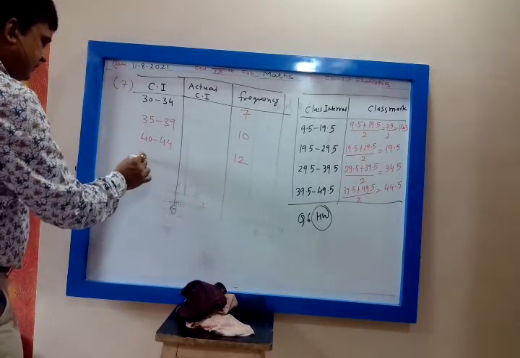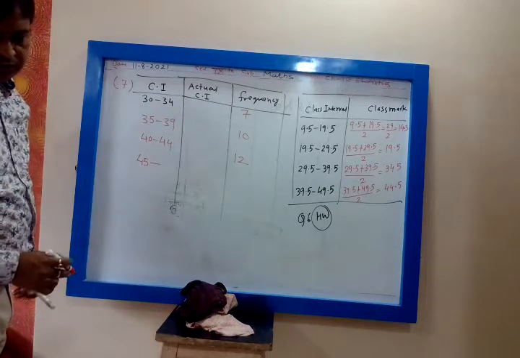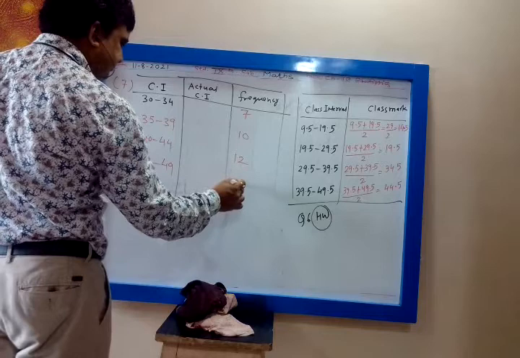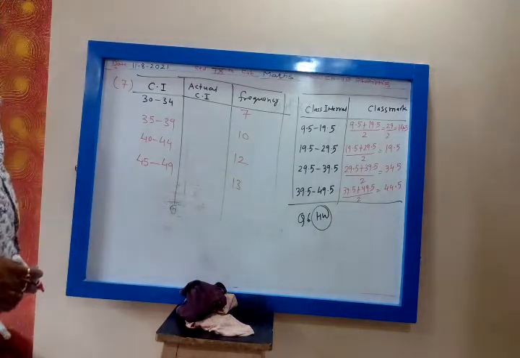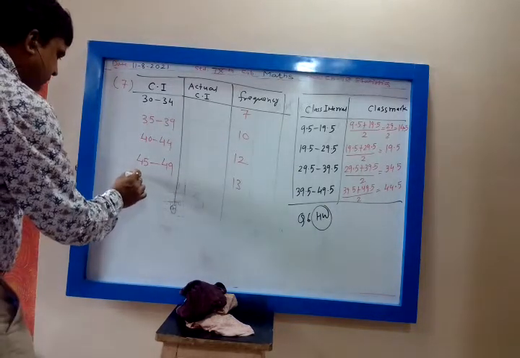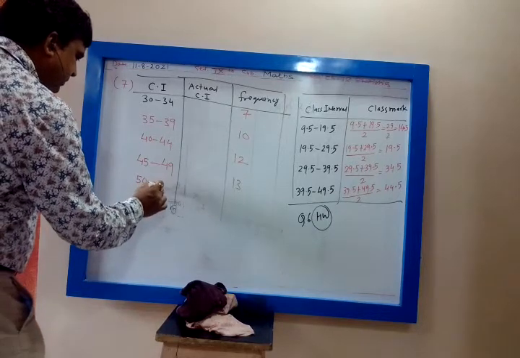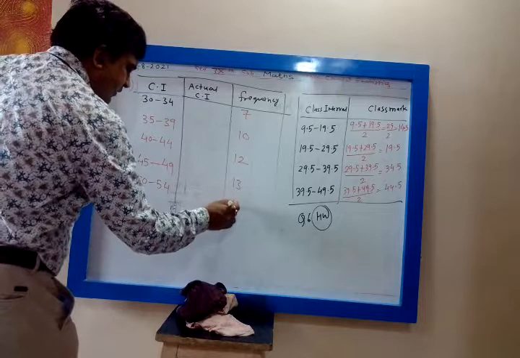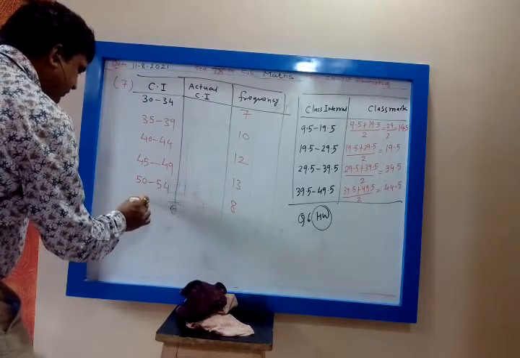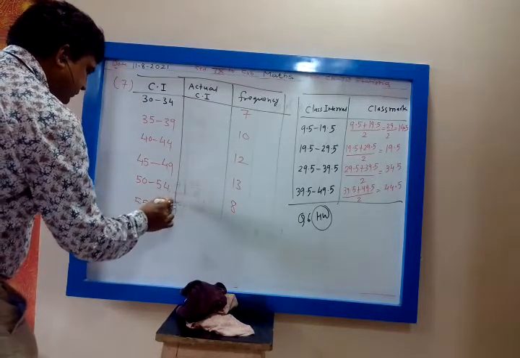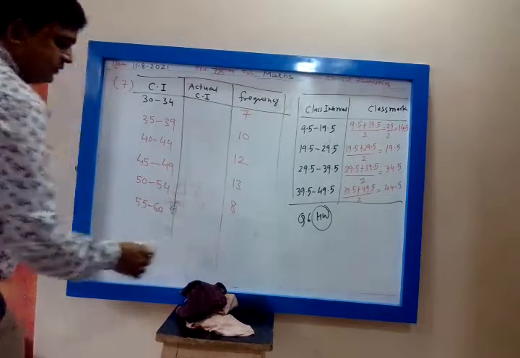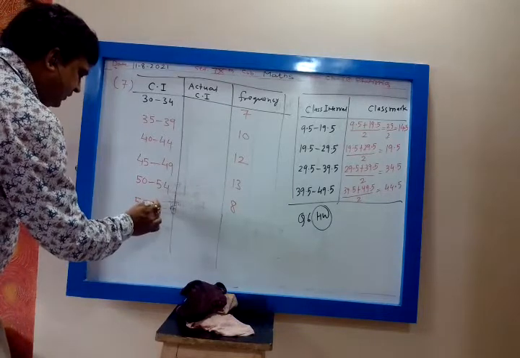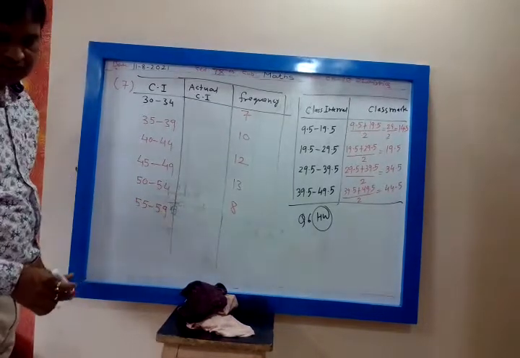Then 45 to 49, frequency is 13. Then 50 to 54, frequency is 8. Then 55 to 59, frequency is given as 4.